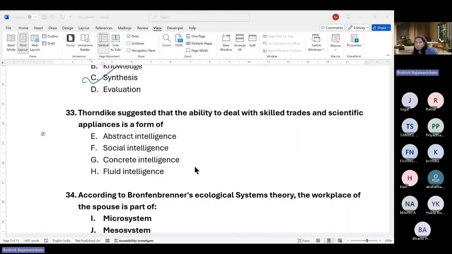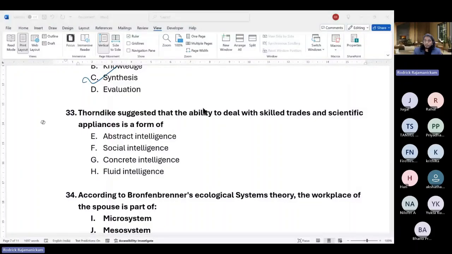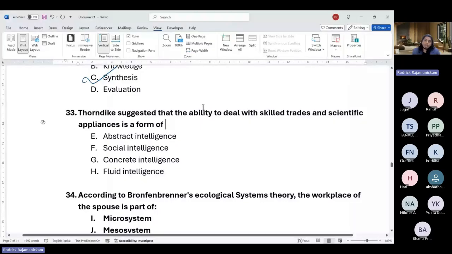Moving on, it's 6:30 now. Okay, Thorndike suggested the ability to deal with skilled trades and scientific appliances as a form of dash intelligence. So this is not a very common theory of intelligence that you would read. Thorndike also gave a theory of intelligence, and he was against Spearman's unitary model of intelligence. Okay, so any guesses here?